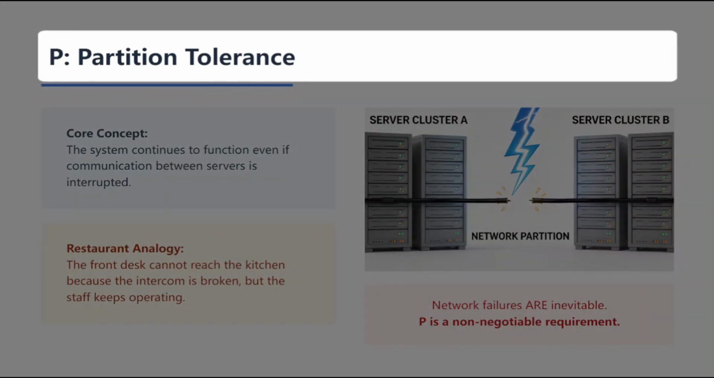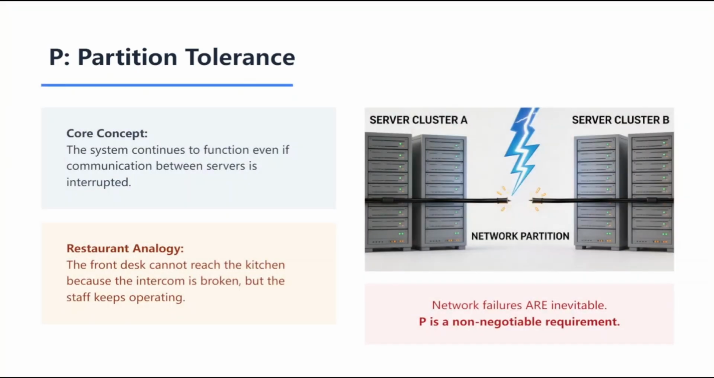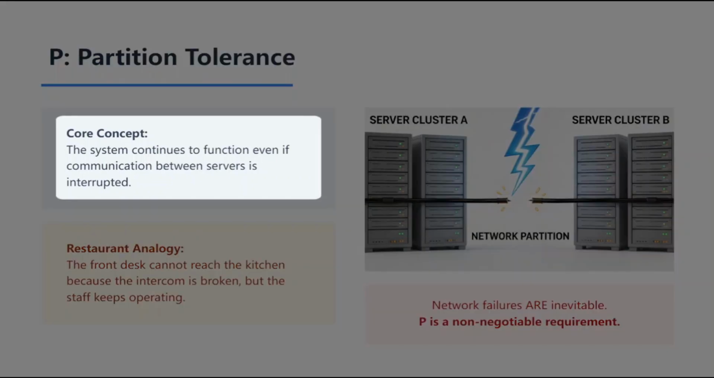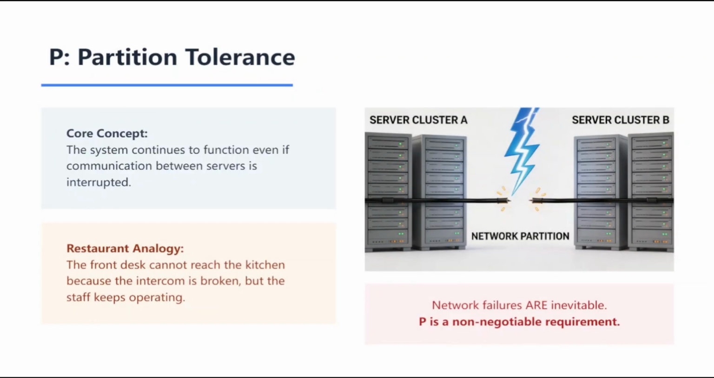Now, we reach the P in CAP, partition tolerance. While consistency and availability are about the state of our data, partition tolerance is about the reality of our infrastructure. The core concept here is resilience. A system is partition tolerant if it continues to function even when the network links between its servers break. In a distributed system, servers are often in different racks or even different countries. We need them to handle silence from their peers gracefully.